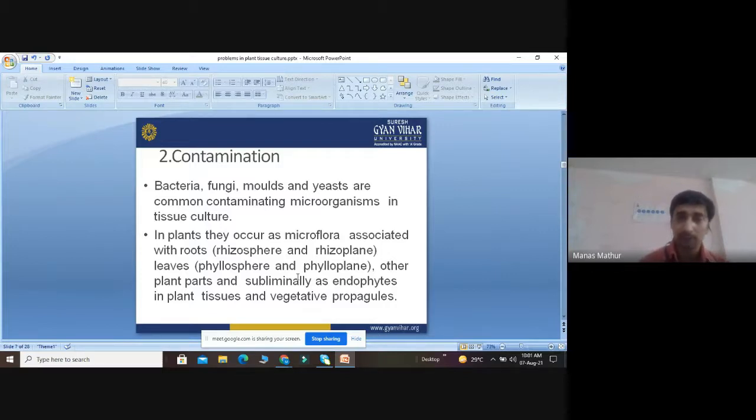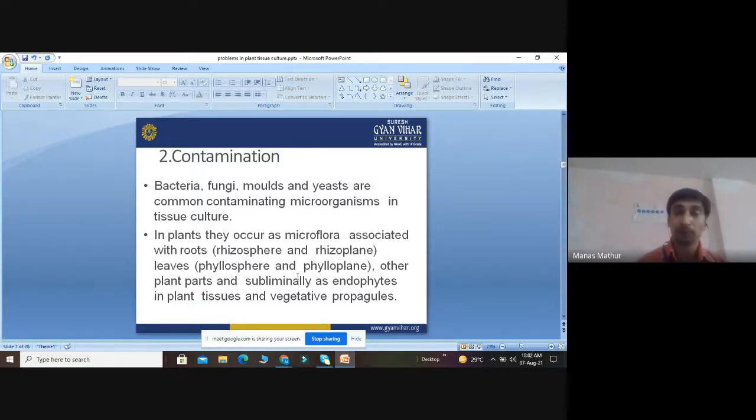In plants they occur as microflora associated with roots, mainly the rhizosphere and rhizoplane, also called the phyllosphere and phylloplane, and on other plant parts, and subliminally as endophytes. Sometimes we cannot see these microbes growing outside the culture. They live inside the vacuoles, inside the explant, inside the meristem. They are called endophytic microbes, which grow inside the cell, and they are also found in vegetative propagules. So to overcome this problem of contamination, scientists have to take care of aseptic conditions.